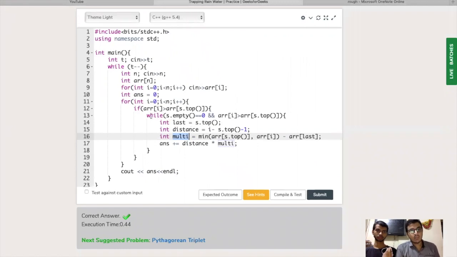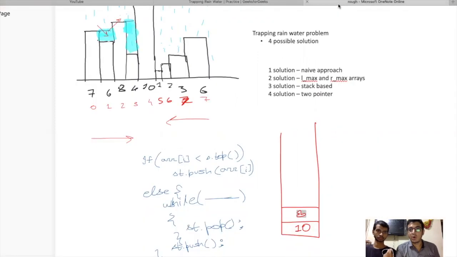Now what I do, let's see from the code. I start to pop elements from the stack on this condition, right? So only one will be popped out, because while iterating in the inner loop, only 1 is less than 2, and 10 is greater than 2.